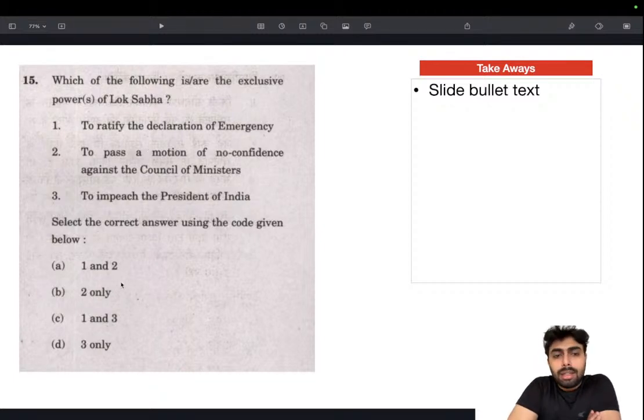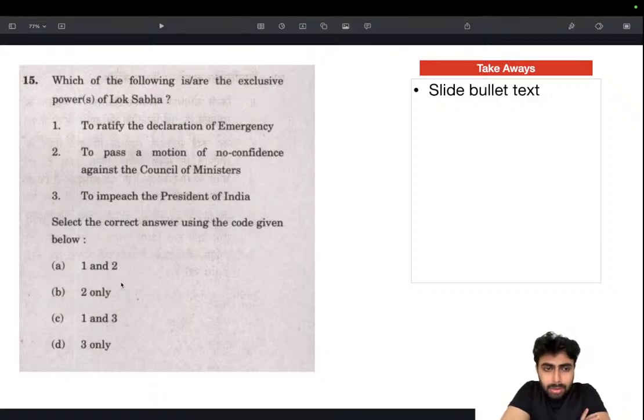See, emergency is such a drastic measure that the country is taking, and there should be sufficient safeguards to ensure that it's not arbitrary. Sadly, in the past we have faced certain misuse of these emergency provisions. So in order to prevent that, there will obviously be some safeguards. And in this particular case, Lok Sabha and Rajya Sabha are both involved in the declaration of emergency, because to ratify the declaration of emergency, there should be a special majority in Lok Sabha and Rajya Sabha.